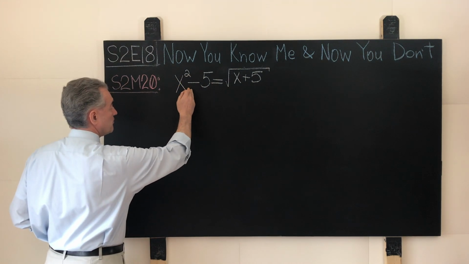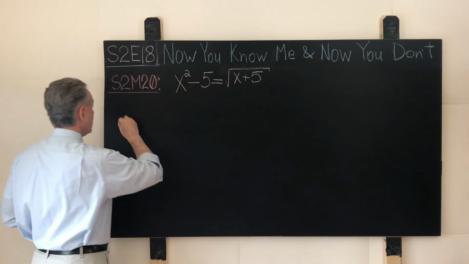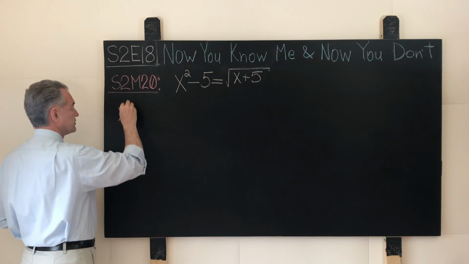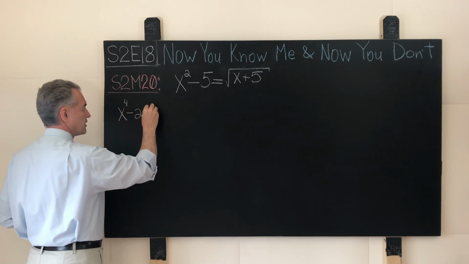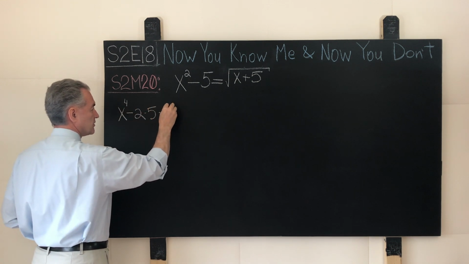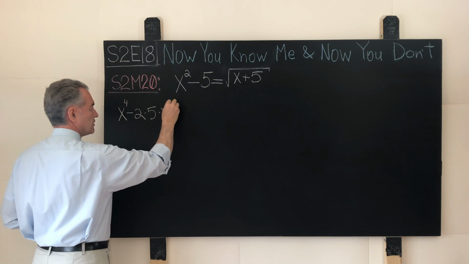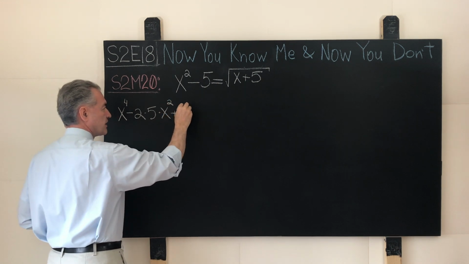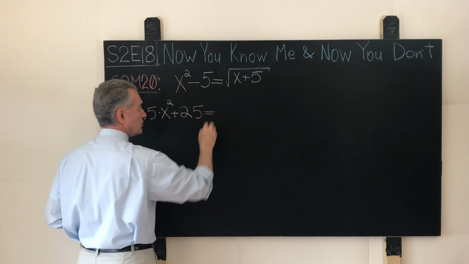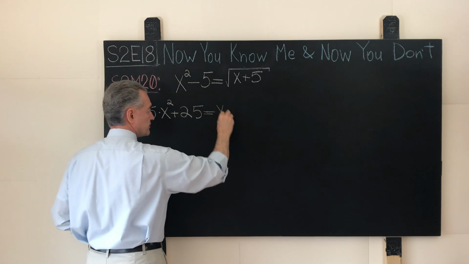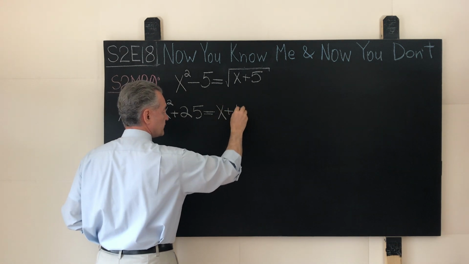(x² − 5)² will yield x⁴ − 2·5·x² + 25 = x + 5.